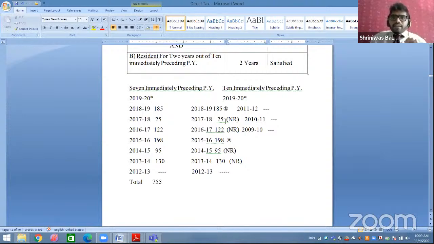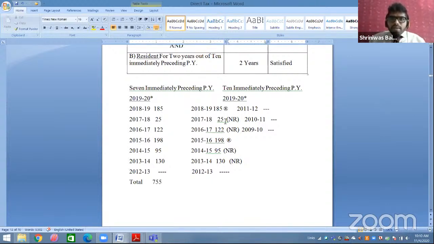17-18, he was there for 25 days. He is a non-resident. 16-17, he was there for 122 days, non-resident. 15-16, he was there for 198 days, resident. 14-15, he was there for 95 days, non-resident. 13-14, he was there for 130 days, non-resident. And before 13-14 he never visited India.